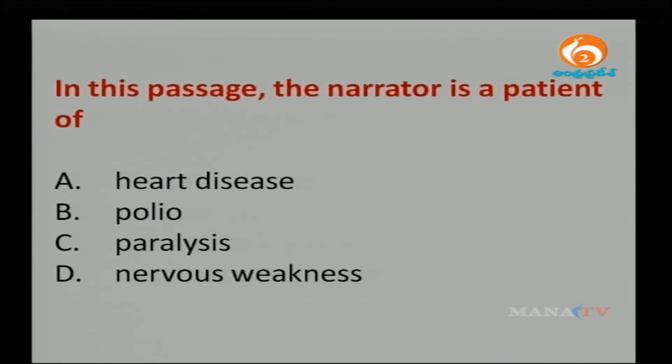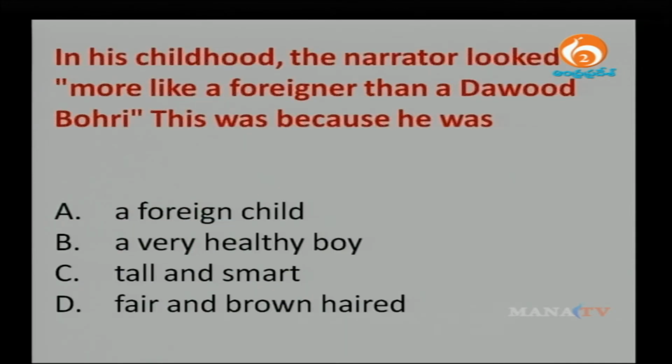In this passage, the narrator is a patient of very easy, heart disease, polio, paralysis, nervous weakness. And the correct answer is polio. The last one. In his childhood, the narrator looked more like a foreigner than a Dawood Bohri.